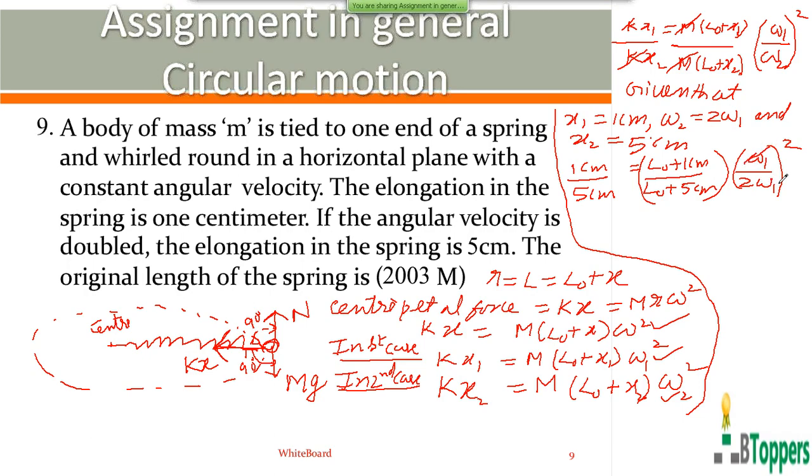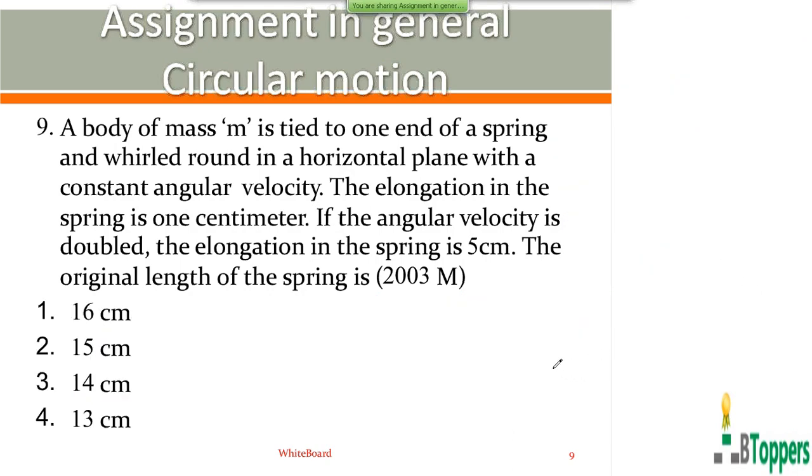You can do the cross multiplication. Omega 1 gets cancelled on the right side. So you do the cross multiplication here: 4 into (L0 plus 5 centimeter) equal to 5 into (L0 plus 1 centimeter). You can try to simplify this yourself. If you simplify this, you are supposed to get L0 equal to 15 centimeters. So the answer is 15 centimeters. For question number 9, the second option is the answer, which I have just now discussed.